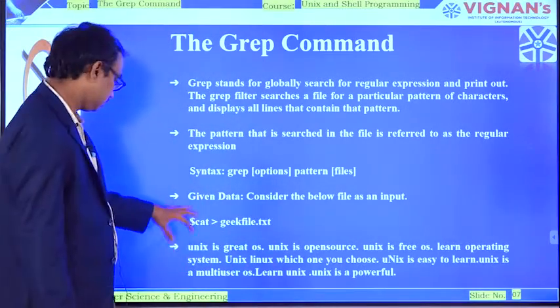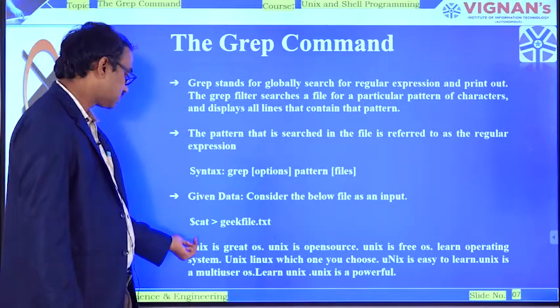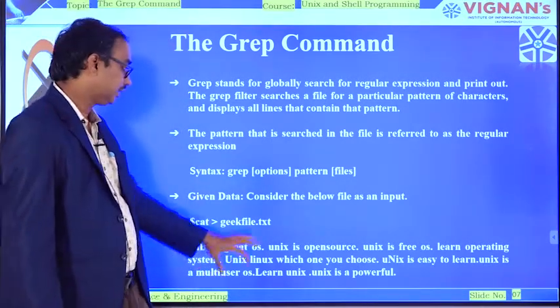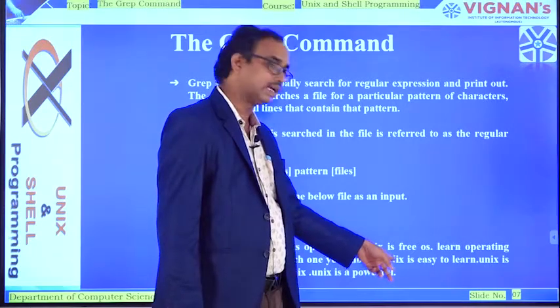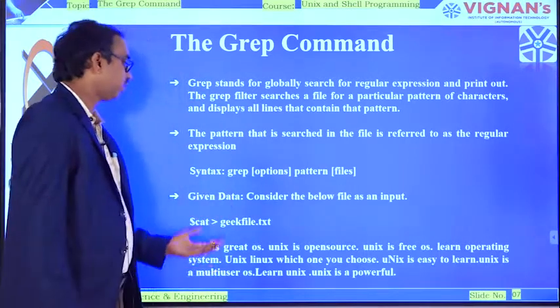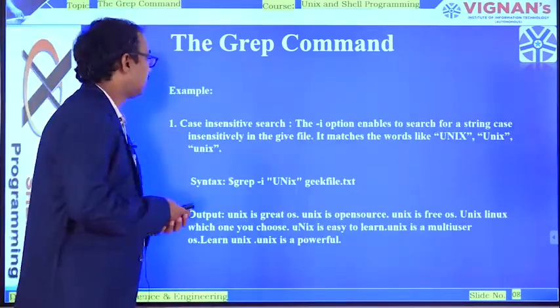In that entire paragraph, some words start with small letters, some with capital letters. In some cases the second line will be capital and the first line will be small. So this is the given data. By using this data, now we are going to apply the grep command. Now coming to the example here.